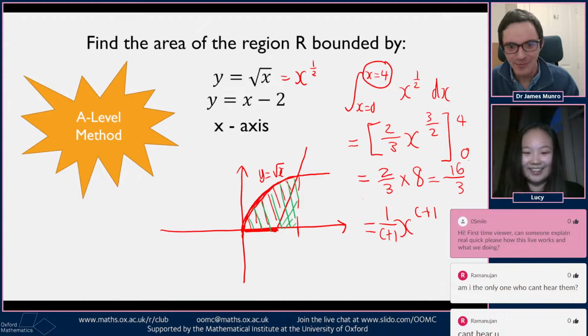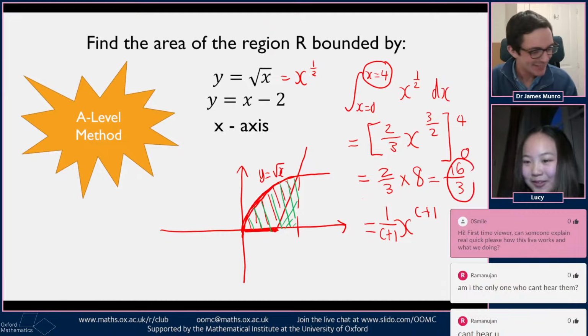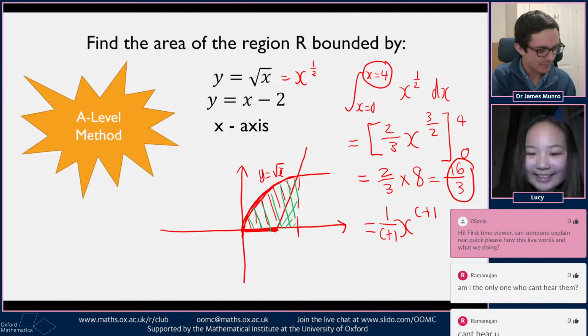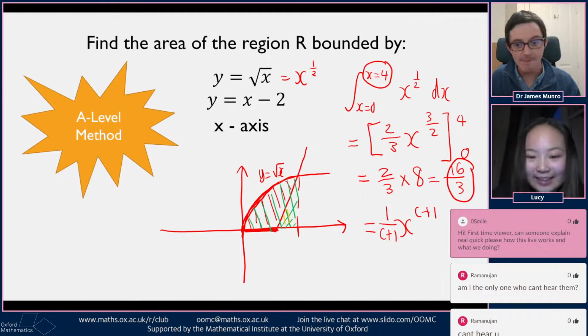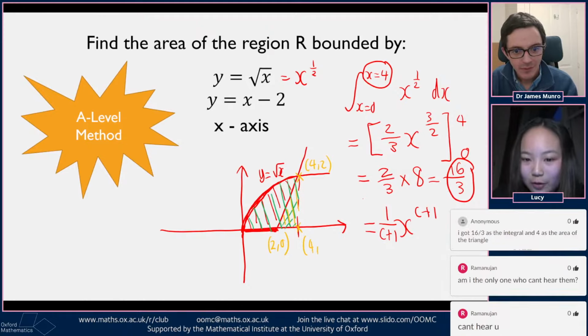We've got 16 over 3 for the green area underneath that square root x. So as someone suggested before, we will maybe find the orange area now. So this is like the little triangle. We know that this has coordinate 4, 2. This has coordinate 2, 0. And then over here we have 4, 0.